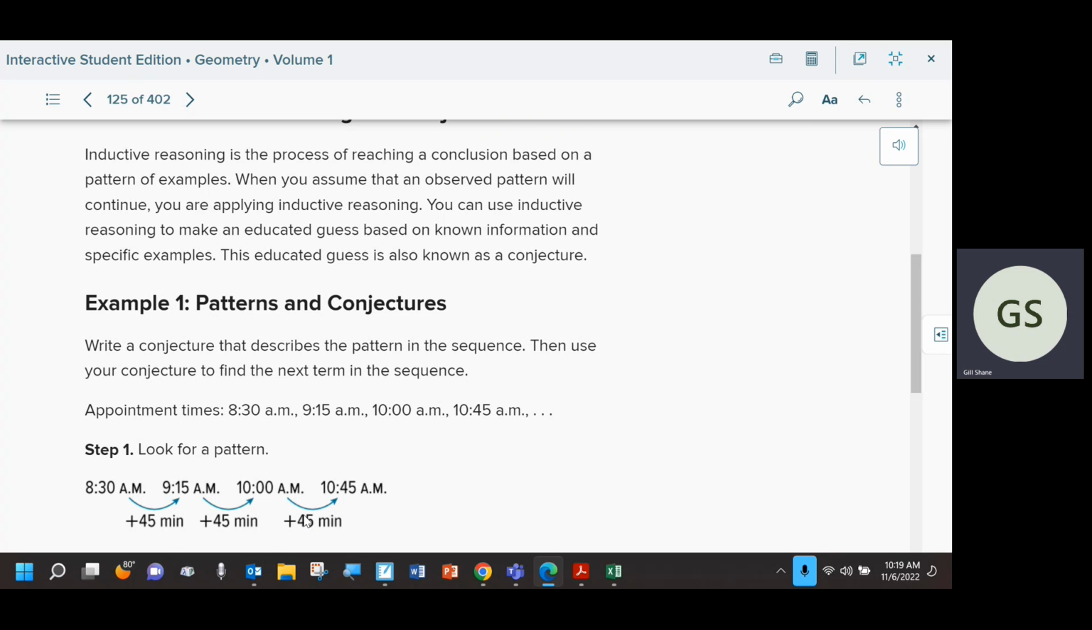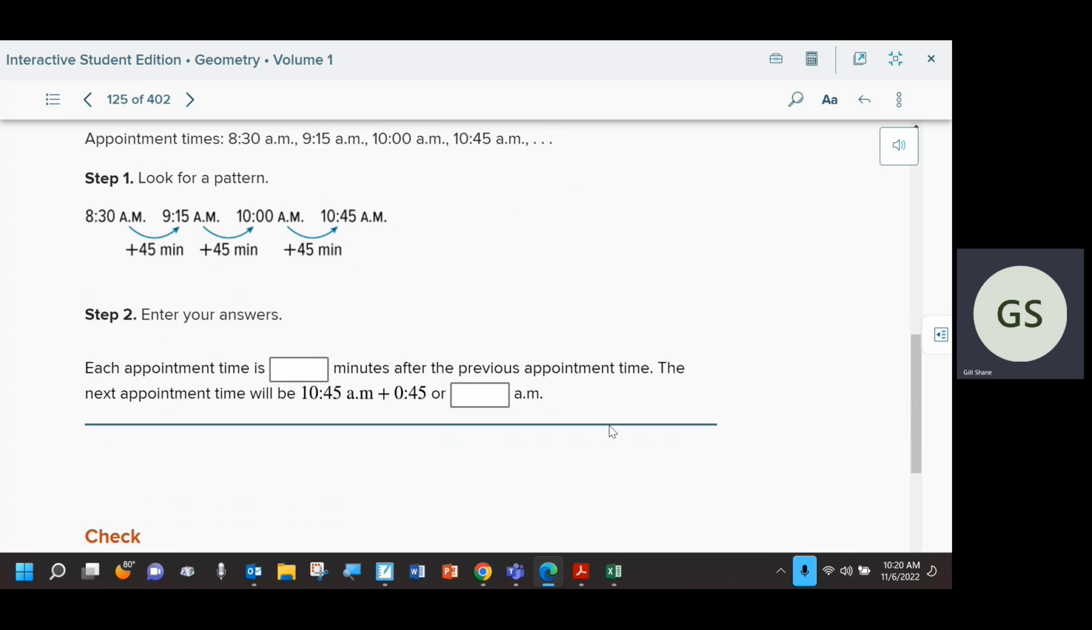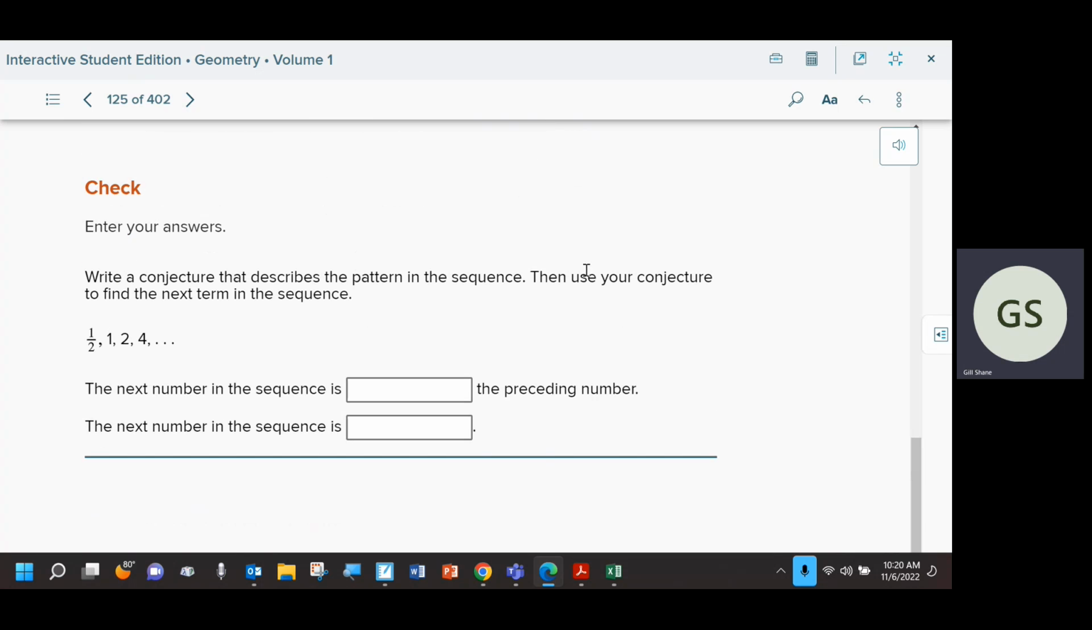Now, that doesn't mean that's true, doesn't mean the next time has to add 45 minutes, but I could make a pretty good guess that the next time will add 45 minutes. So again, my observation is that they're going up by 45 minutes. So my conclusion, my conjecture, is that the appointment times are increasing by 45 minutes. One example is something we covered. I'm not going to go through those.